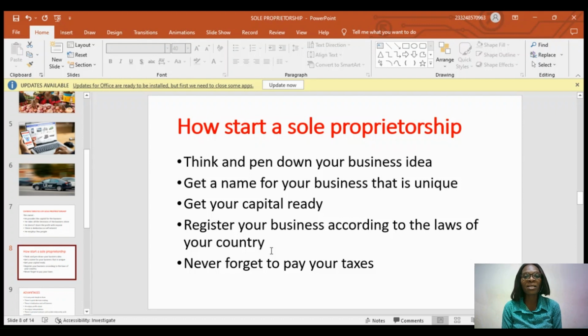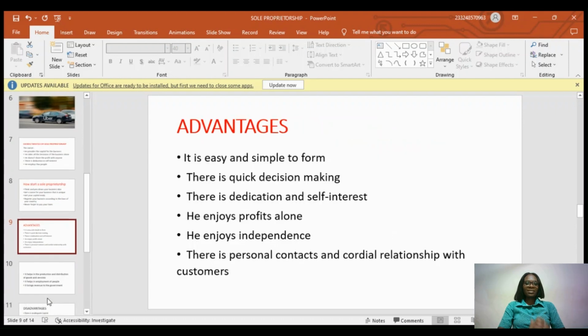So I'm recapping how to start a business again. You think and pen down your ideas, get a name for your business, but make sure your name is unique. It's not someone else's business that inspired you. If you saw someone's business name that inspired you, you don't want to use the same name. No, it could go against you. So get your business name, which is unique to yourself, and then you also get your capital ready. You also register your business according to the laws of your country, and never forget to pay your taxes.